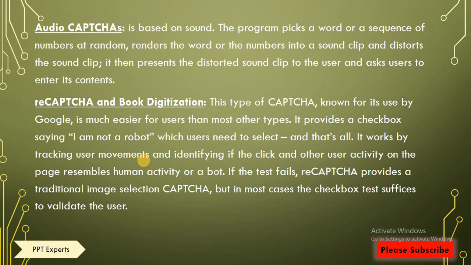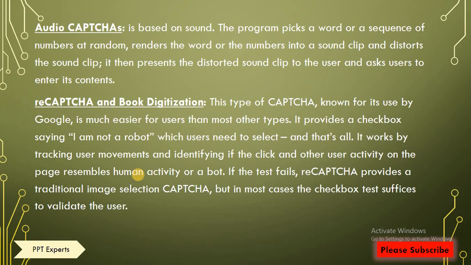This type of captcha is used by Google. It is much easier for users than most other types. It provides a checkbox saying I am not a robot, which the user needs to select, and that's all. In this type of captcha, certain images are shown, like traffic lights. There will be 9 blocks, and the user needs to check all the traffic light boxes,